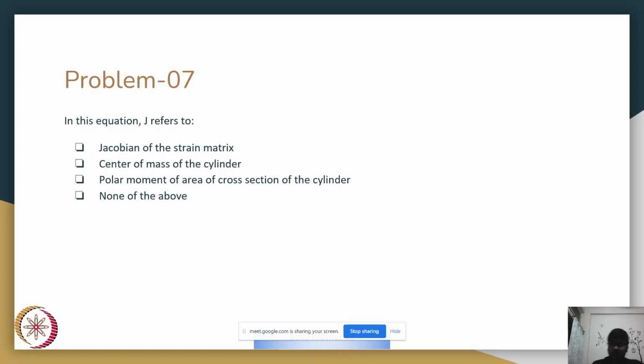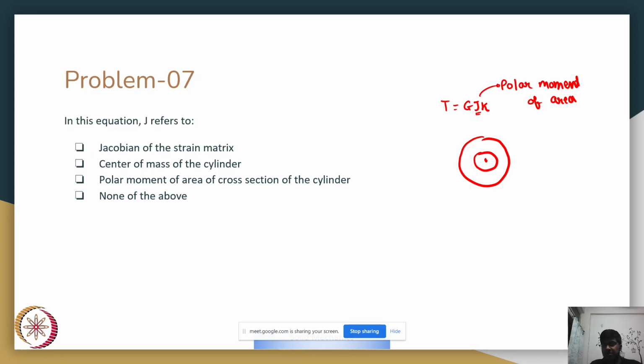Problem number 7. So in the equation T is equal to Gj kappa, we are asked what J refers to. So J, if you remember, is the polar moment of inertia, the moment of area. Do you remember how it is defined? Just like moment of inertia, but in place of mass, we replace with the area.